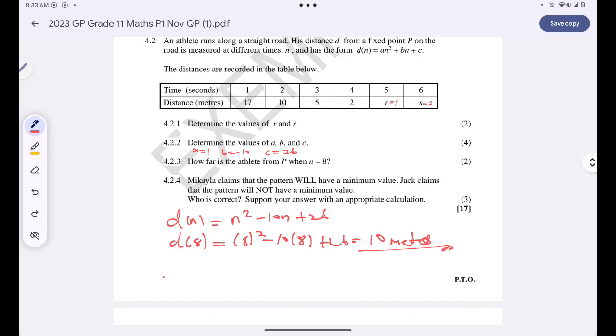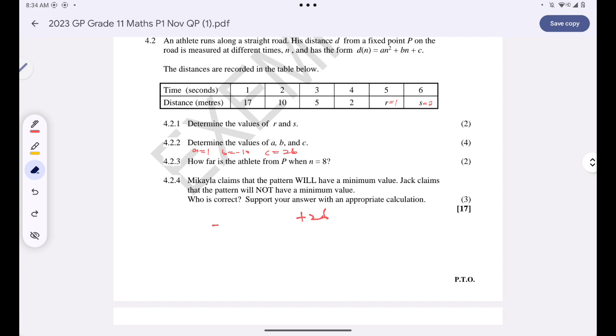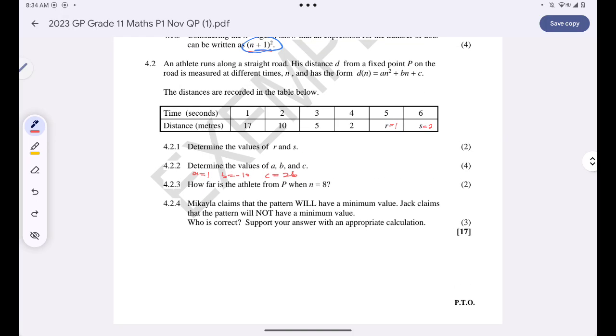Okay, Michaela claims that the pattern will have a minimum value. Jack claims that the pattern will not have a minimum value. Who is correct? Support your answer with an appropriate calculation. Okay, Michaela is correct, guys, about the pattern having a minimum value.